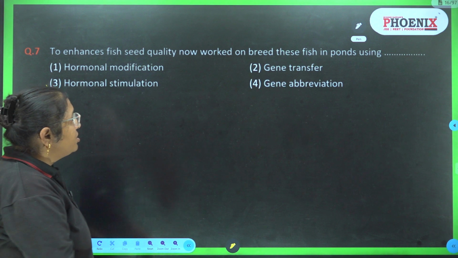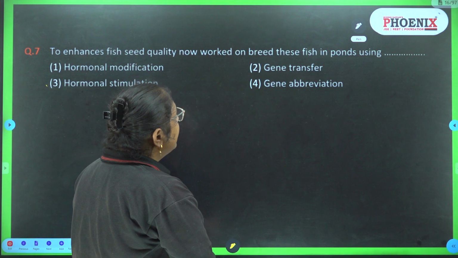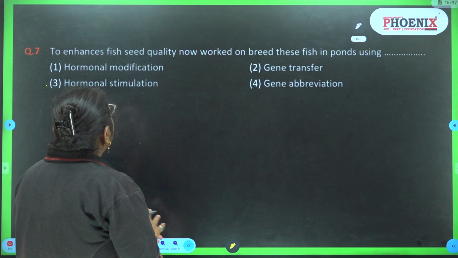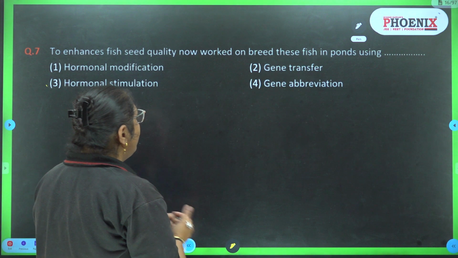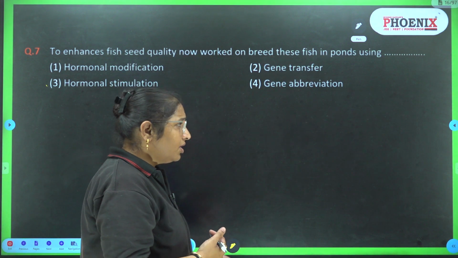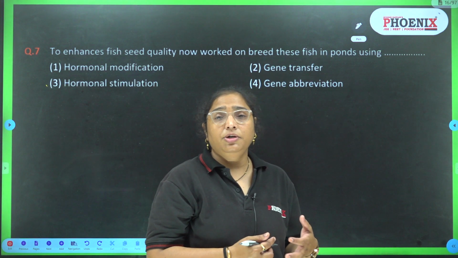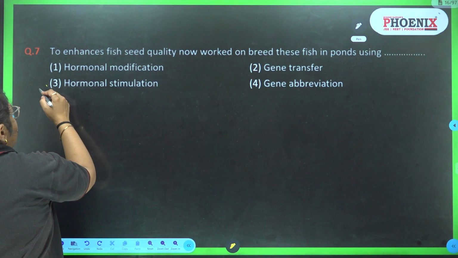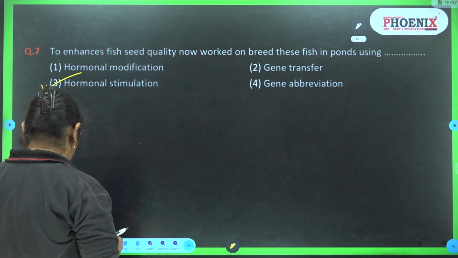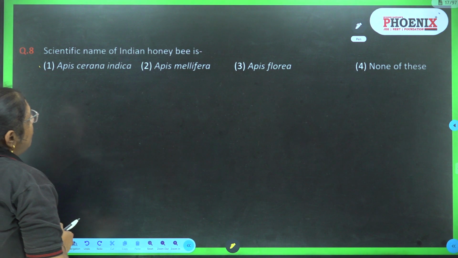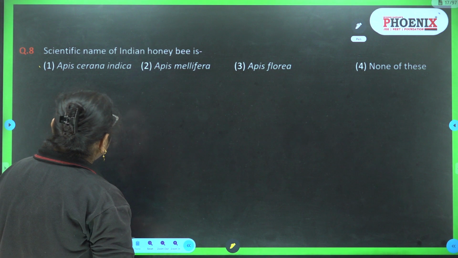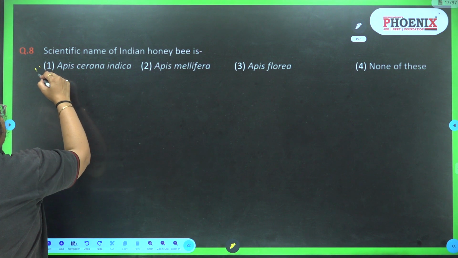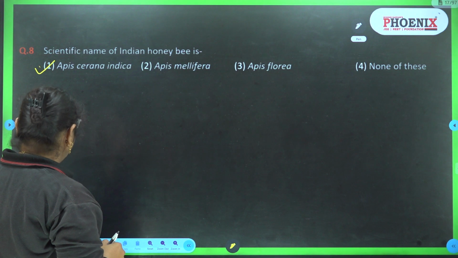To enhance fish seed quality, now worked on breeding this fish involves using hormonal modification, gene transfer, hormonal stimulation and gene abbreviation. So during composite culture, there is a problem that fish breed during only monsoon season. So to overcome that problem, the idea is hormonal stimulation. The answer is 3. Scientific name of Indian honeybee is Apis cerana indica, Apis mellifera, Apis florea, none of these. The answer is first, it's Apis cerana indica.